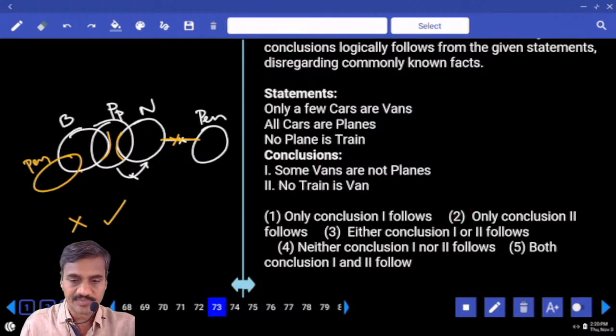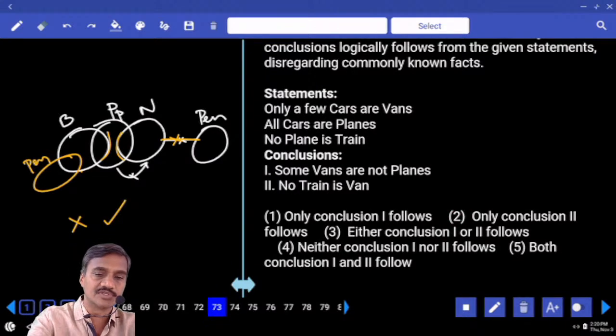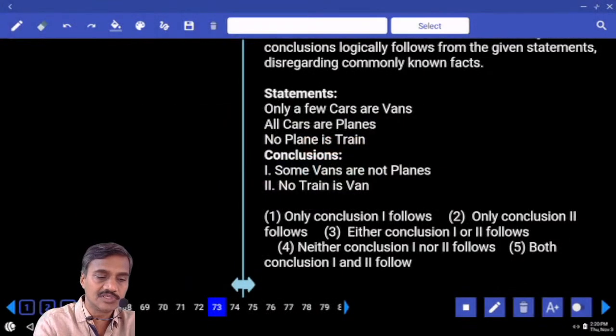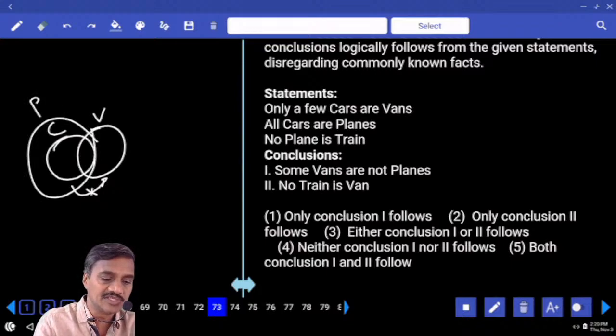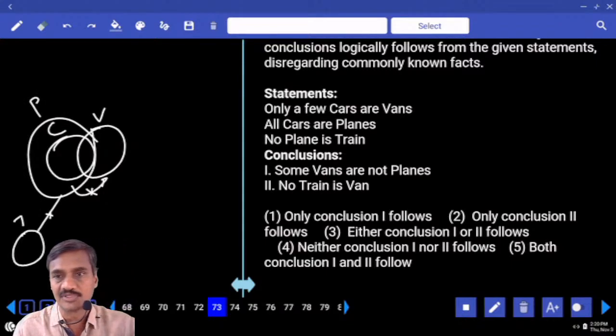Then 73. Only a few cars are vans. Now in this 73, only a few cars are vans. Only some cars are vans, but not all. Only some, but not all. And all cars are a part of the planes. All these cars are a part of these planes. And no plane is a train. No intersection between plane and a train. I mean, there is the information marking.